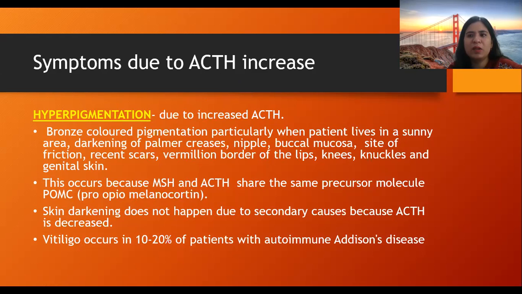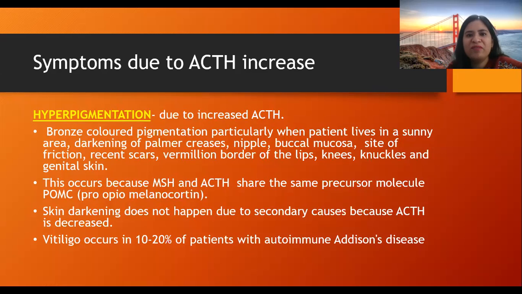The basic mother protein is POMC, which breaks down to form ACTH and MSH. So the mother is basically POMC and the two siblings ACTH and MSH, that is adrenocorticotrophin hormone and melanocyte stimulating hormone.